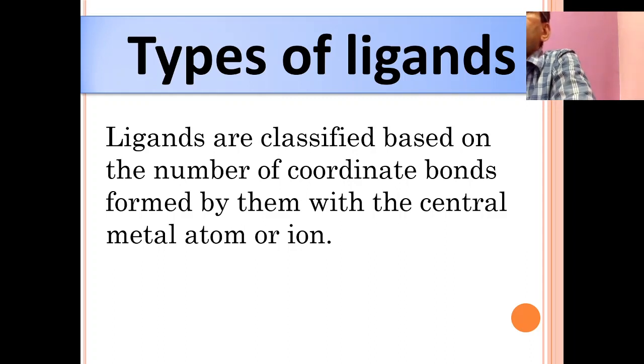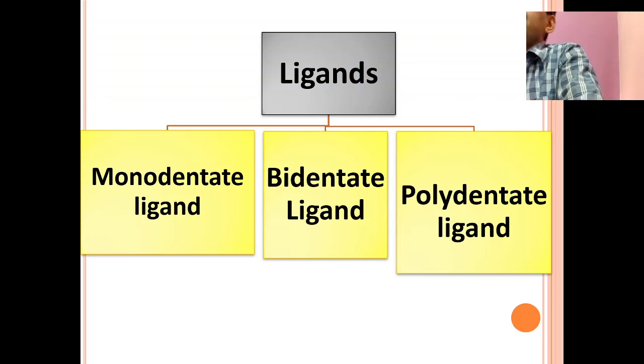Ligands are classified based on the number of coordinate bonds formed by them with the central metal ion. Ligands may be monodentate, bidentate or polydentate, and one more class is called the ambidentate ligand.